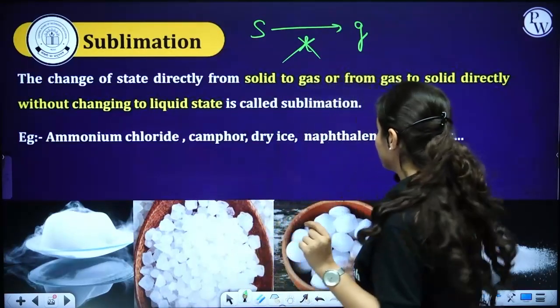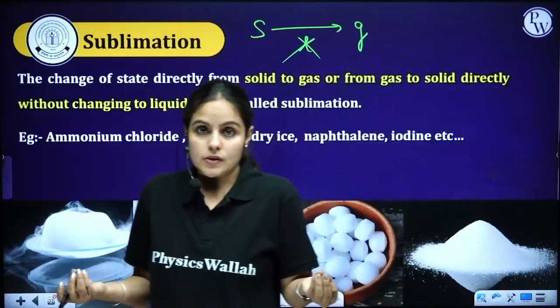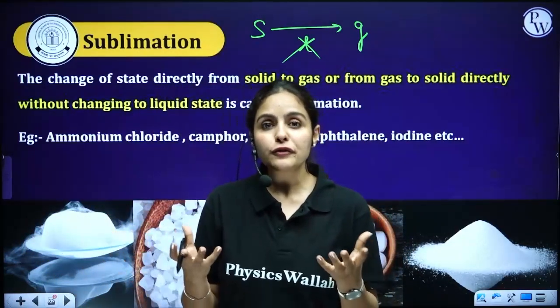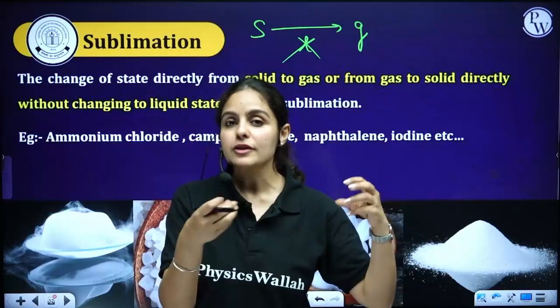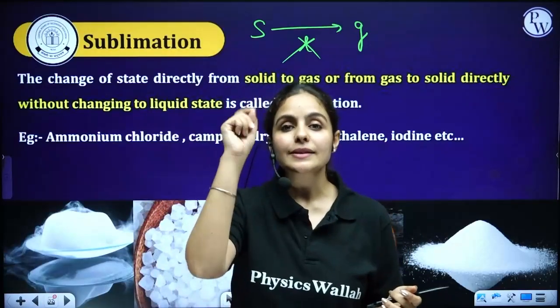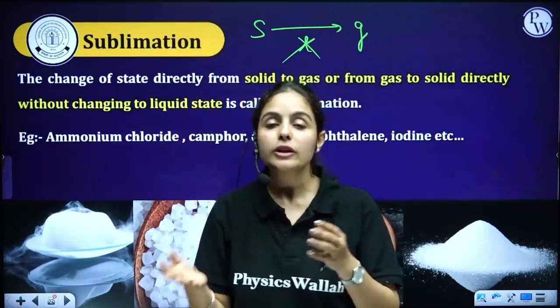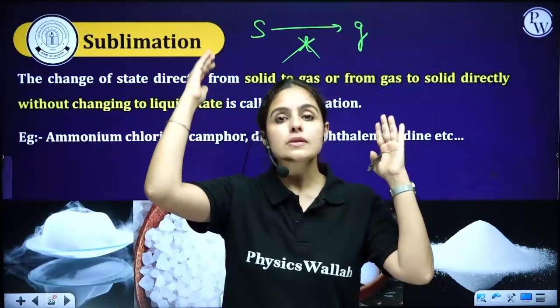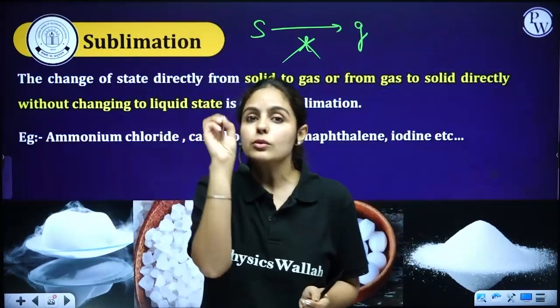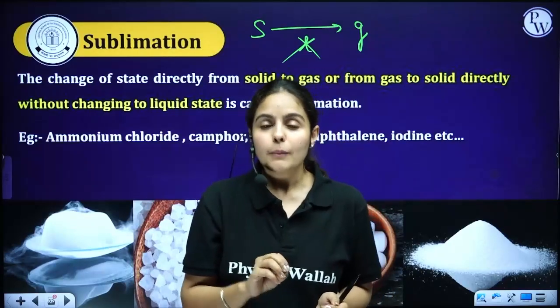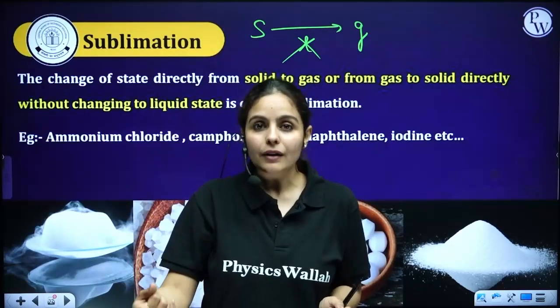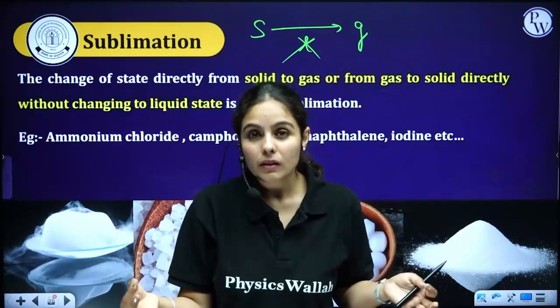For example, camphor, naphthalene balls, dry ice. If we are putting away winter clothes, you might have seen our parents putting some naphthalene balls in them. For the entire summer season, when winter clothes are stored somewhere, we always throw in some naphthalene balls. But have you ever seen those naphthalene balls making your clothes wet?